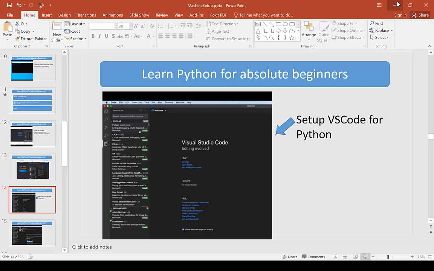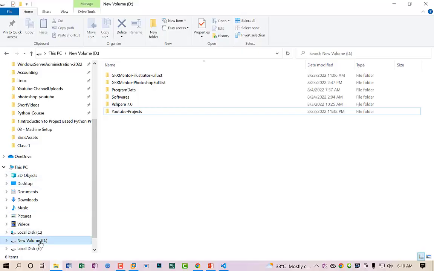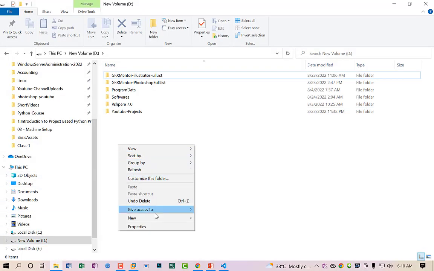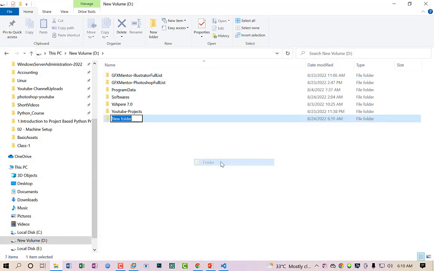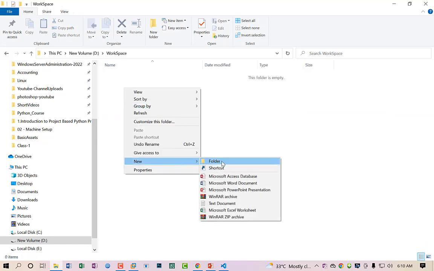So let's move to the file browser, and on my D drive I right click and create a new folder called workspace. And within this folder I will create another folder which is the actual name of my project.